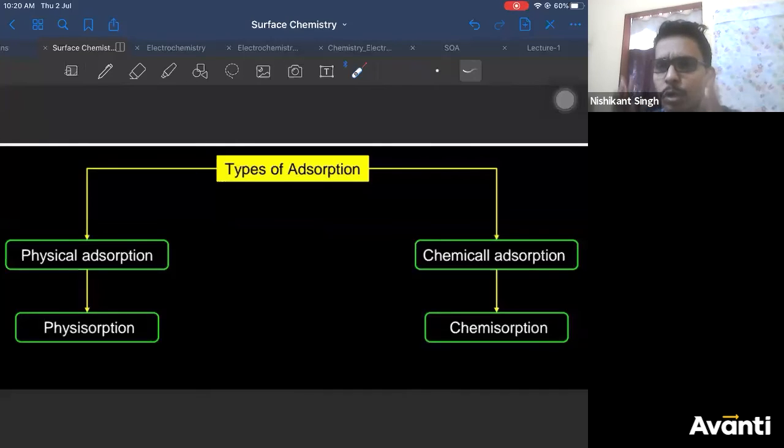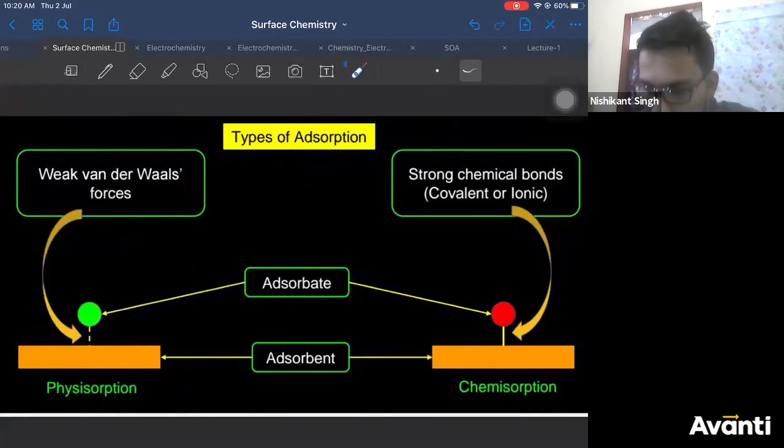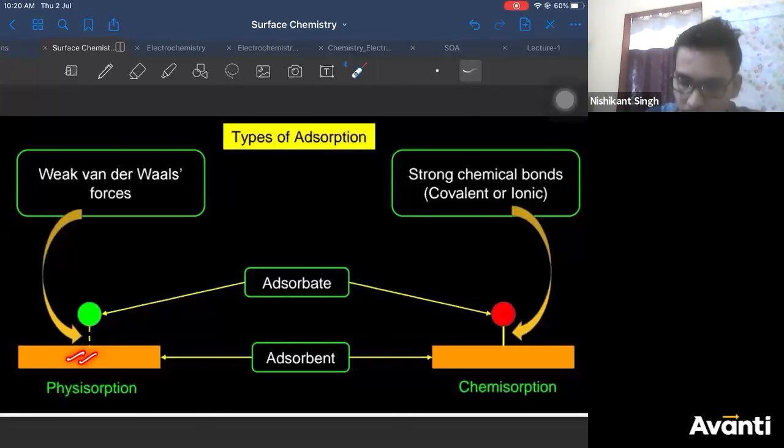Let us see a few differences between them. In physisorption, between your adsorbate and your adsorbent, the force of interaction, as you can see here, is weak van der Waals force.